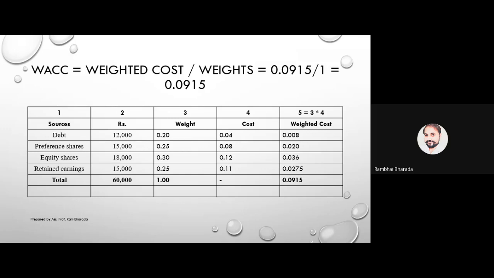Divide by 1, the total of weight. Weight, my dear. It is a weighted average. It's not only an average. If it is only an average, then we divide by 4. But it is a weighted average and the sum total of weight is 1, and it is always 1. So the conclusion is here: whether you write this formula or not, if you get this answer, it is your final answer.